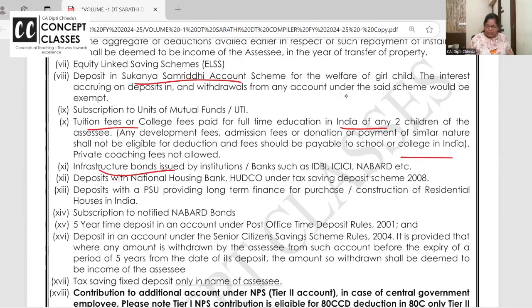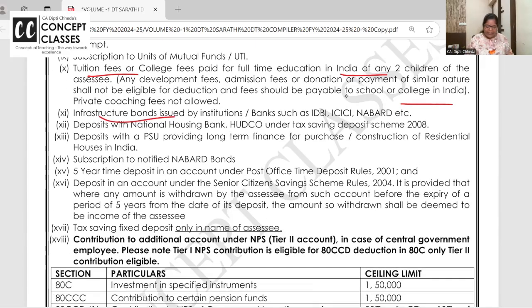Yeah. Infrastructure bonds, what you have studied, NHAI, REC. If you don't sell land and building and buy the bonds, but still you want to buy the bonds, can you get 80C deduction? Yes. Tax saving FDs are allowed, but 2 times in the exam they said tax saving FDs in the name of son and wife. Not allowed. That's why boldly I have added. A lot of minor things I have taken care of here.